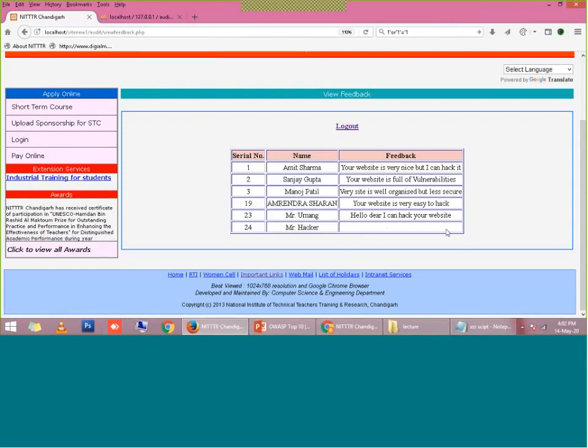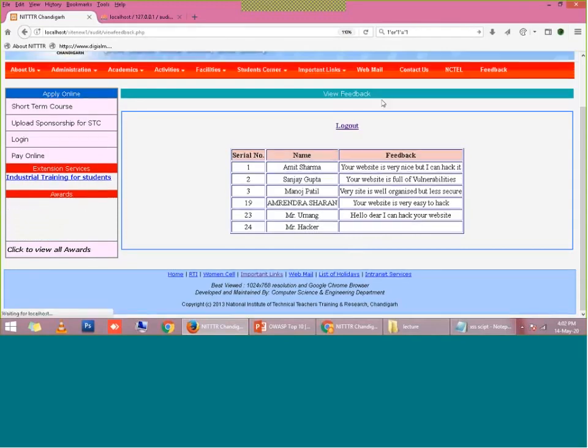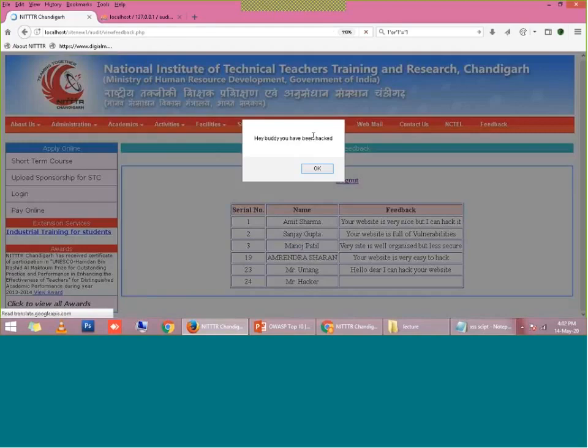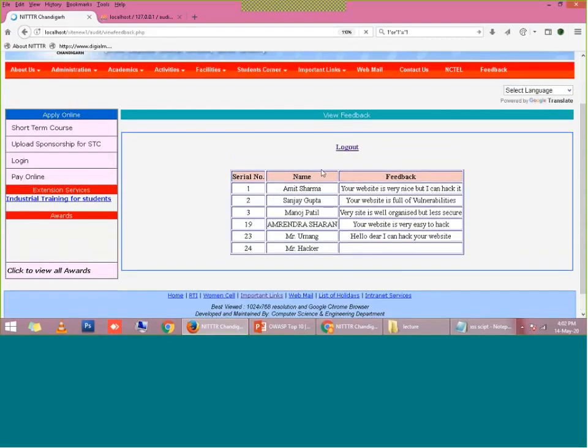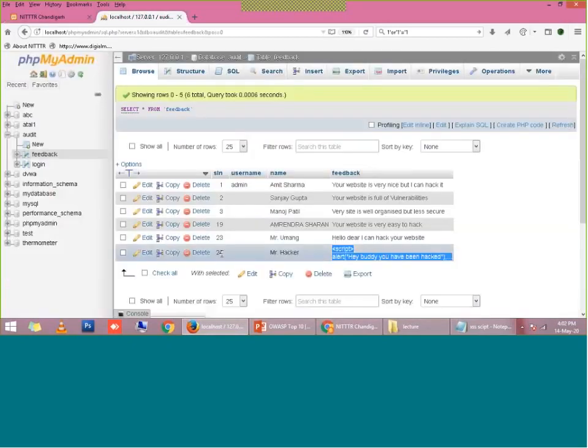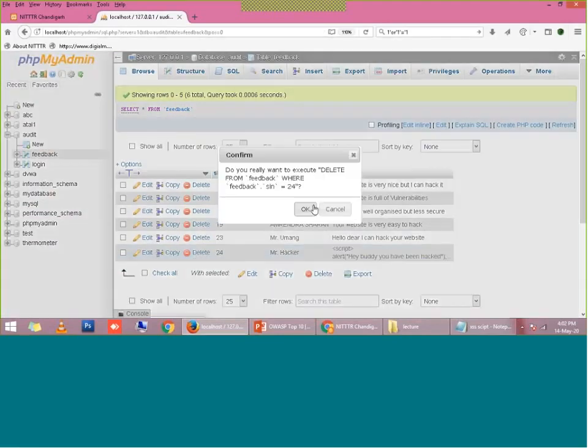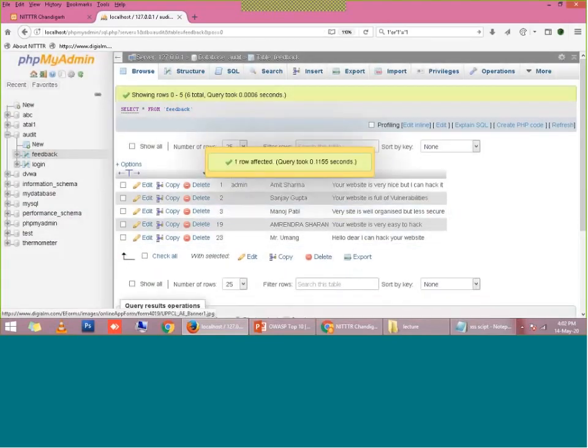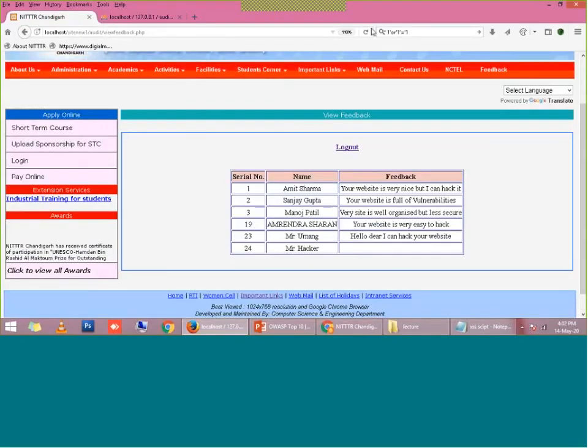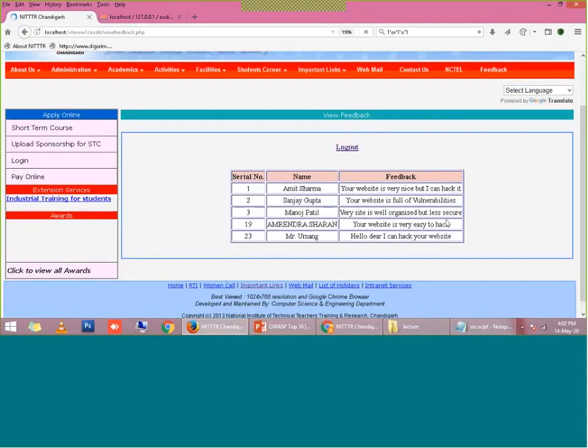They are not going to display the JavaScript here, because as soon as any browser gets the JavaScript, it will run. So as soon as the browser runs this JavaScript, this pop-up message appears. The single solution now is that the database administrator has to delete this entry from the database to get rid of this pop-up message. Once he deletes that entry from the database, this pop-up no longer comes.